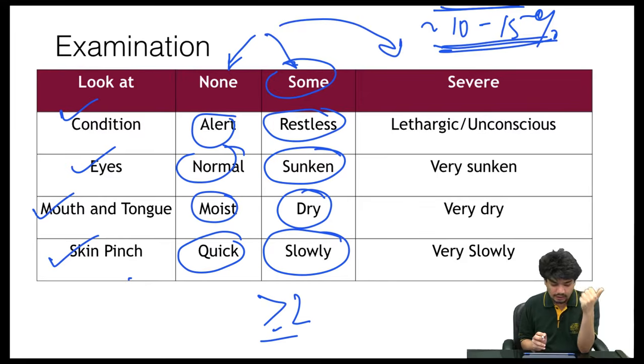Or let's say he is alert, his eyes are also normal, but his mouth appears dry to you, and his skin pinch goes back slowly. Again, 2 out of these 4 is said to have some dehydration.